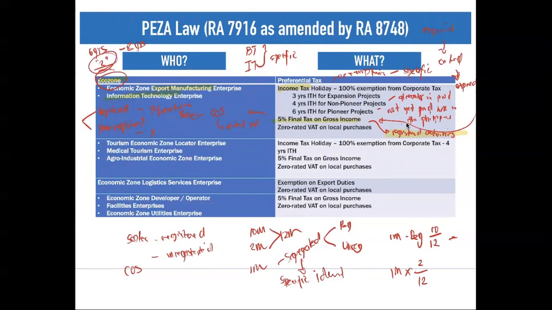When there is a registered and non-registered activity, as much as possible, we segregate it through a specific identification. If you cannot segregate it through specific identification, you must try to allocate it between those activities based on any relevant data. So in this example, our relevant data is the sale. So we try to allocate the amount through your sale 10 over 12 and 2 over 12.